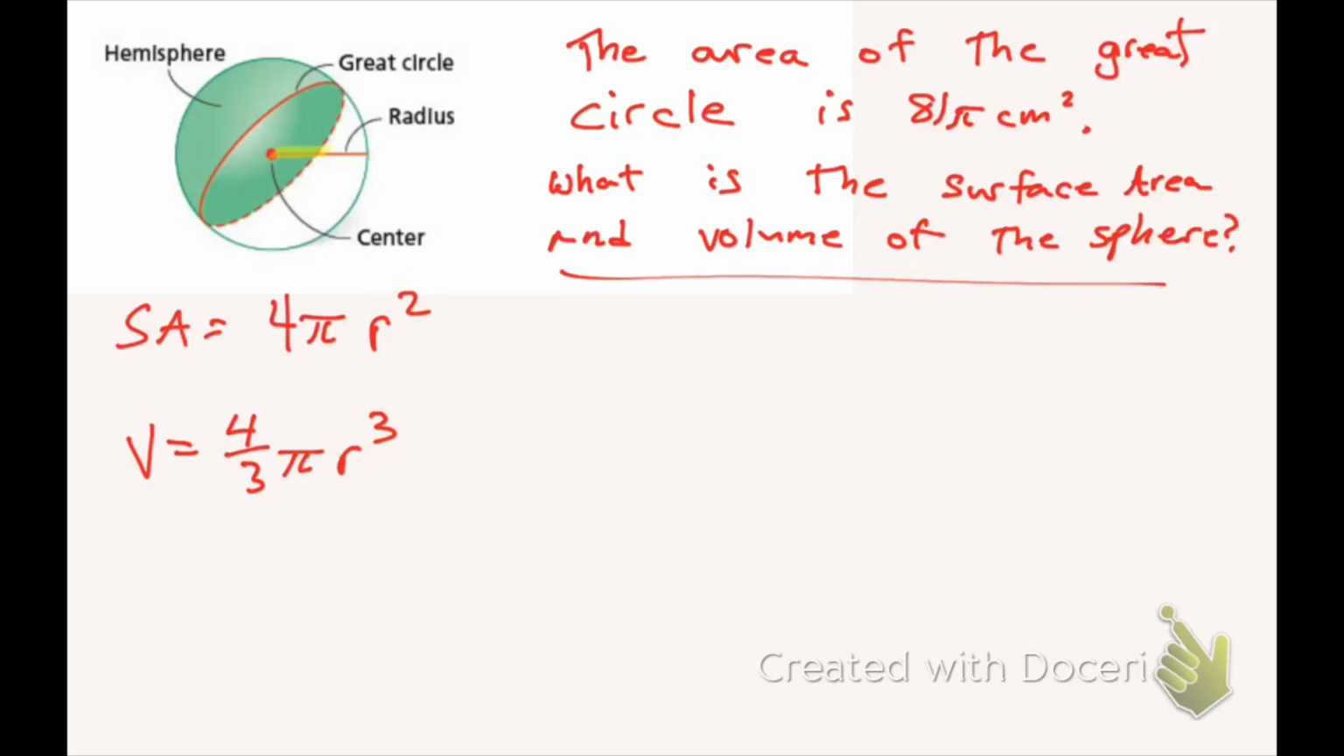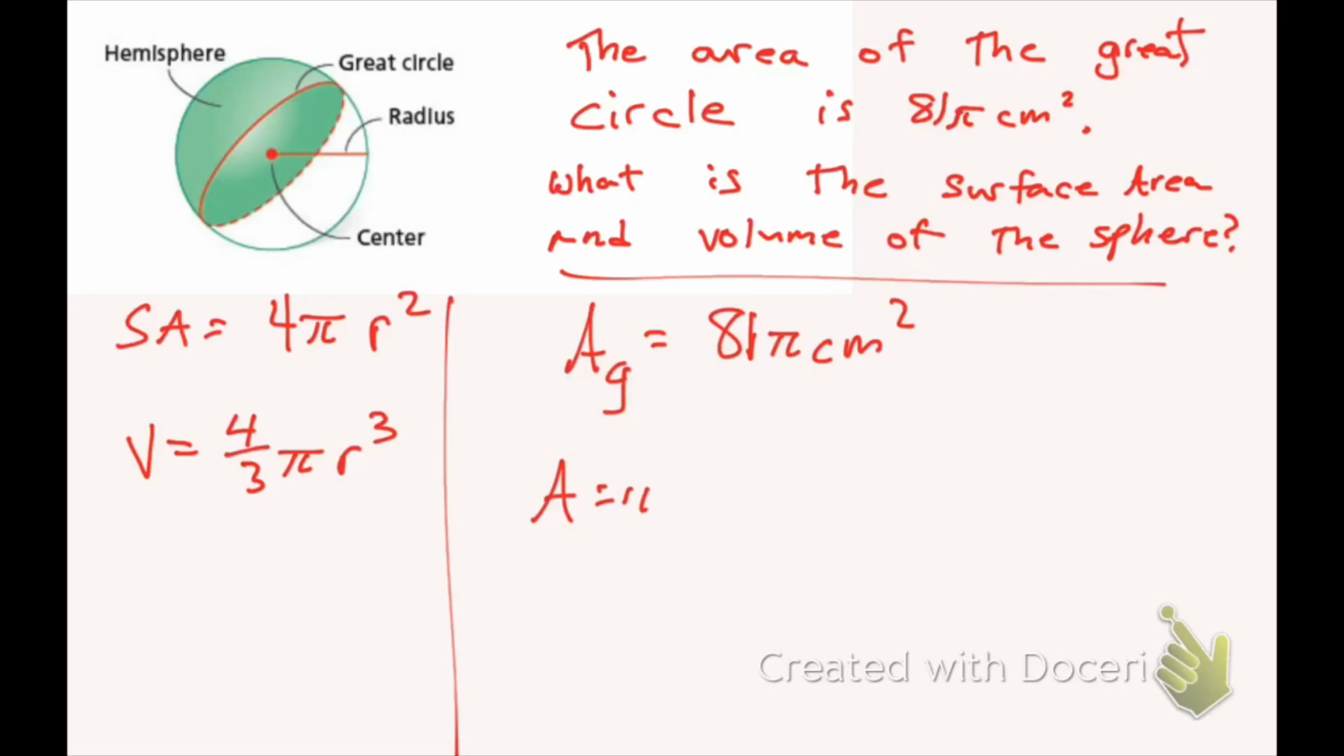So how do I solve for the radius when I know that the area of the great circle is 81 pi centimeters squared? Well, let's say G for great circle, the area G is equal to 81 pi centimeters squared. I know that the formula for the area of a circle is pi times radius squared. So I can substitute 81 pi in for the area and get 81 pi is equal to pi radius squared.